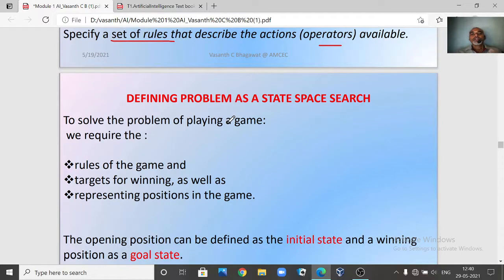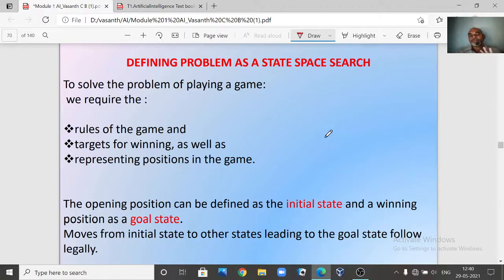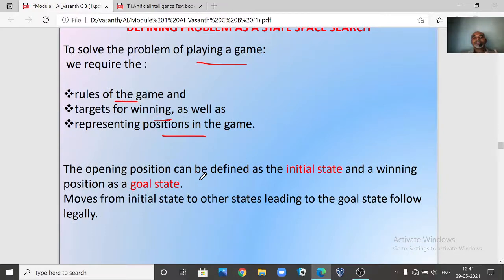Right, now defining a problem as a state space search. Now we are going to consider some examples. So we will consider certain examples, and we are going to see how we define each as a state space search. First we will consider some games as an example. Now when you are going to solve a particular game, what we generally need are some rules, because in any game you are playing, there will be some rules. Right, you have to follow some rules. Then what is the winning position? Right, and how you are going to represent that game. So all these things are very important.